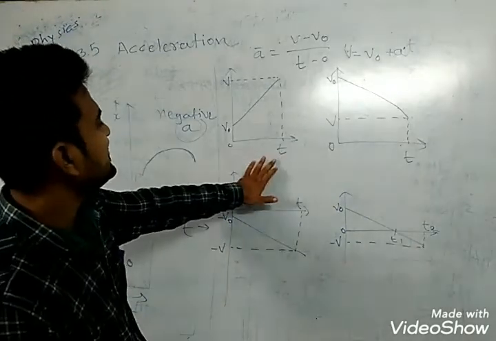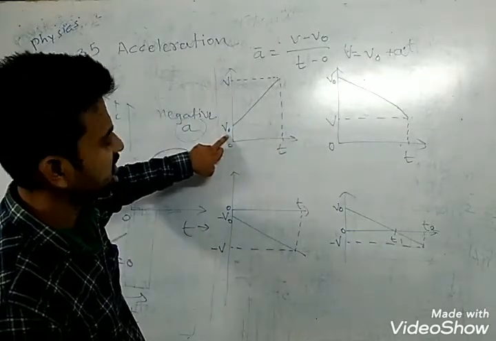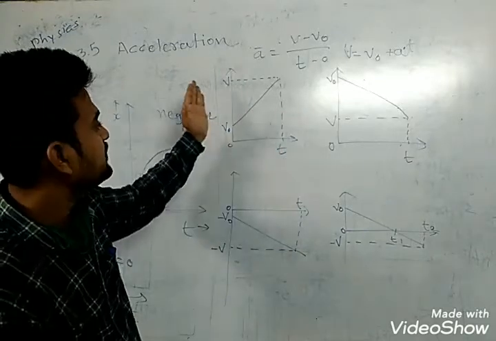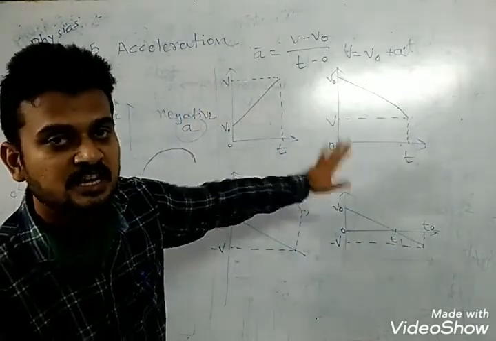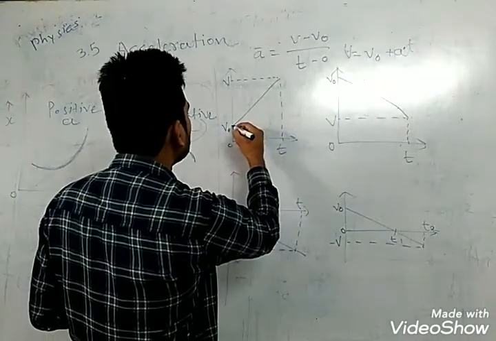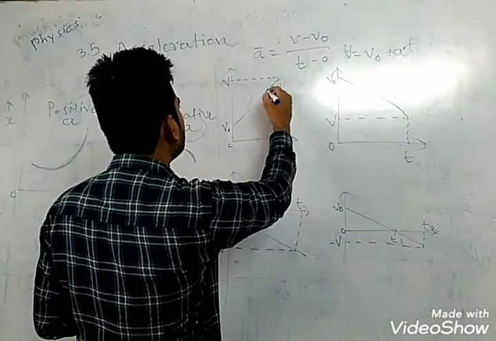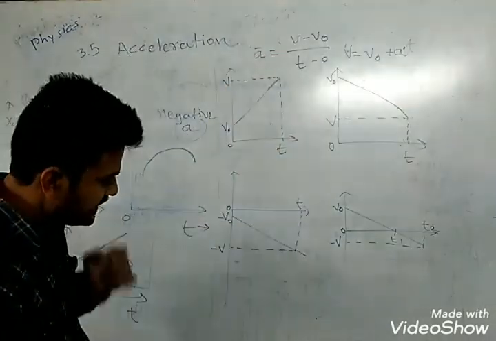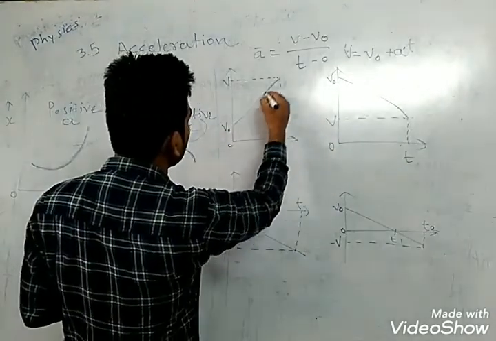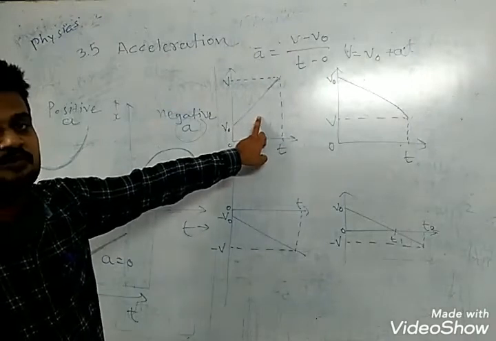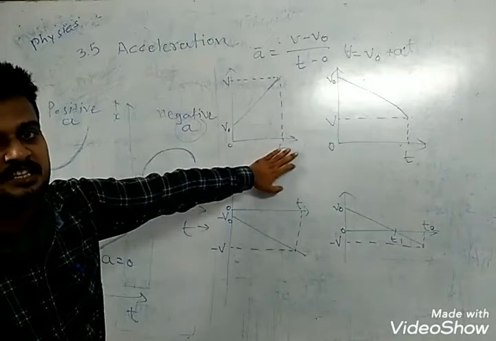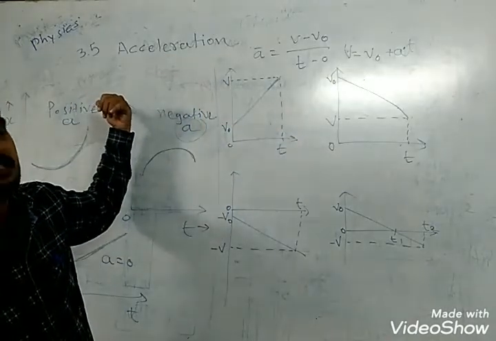Now in the second case, the graph is velocity versus time. In this case, the object is moving in the positive direction with a positive acceleration, because the graph is velocity versus time, not displacement versus time.